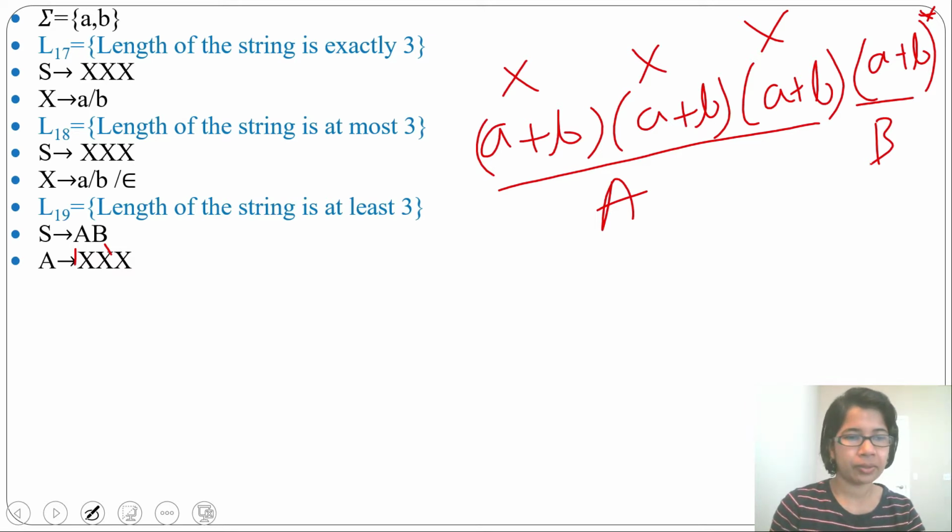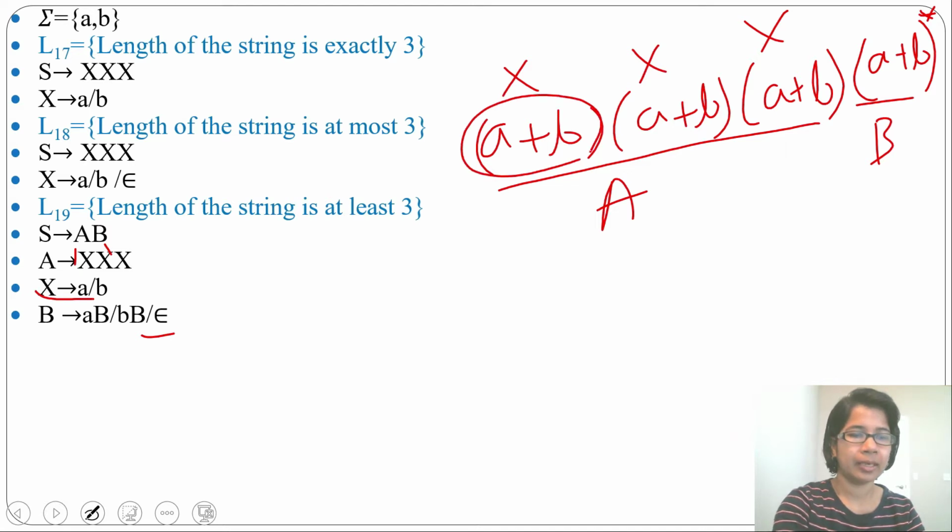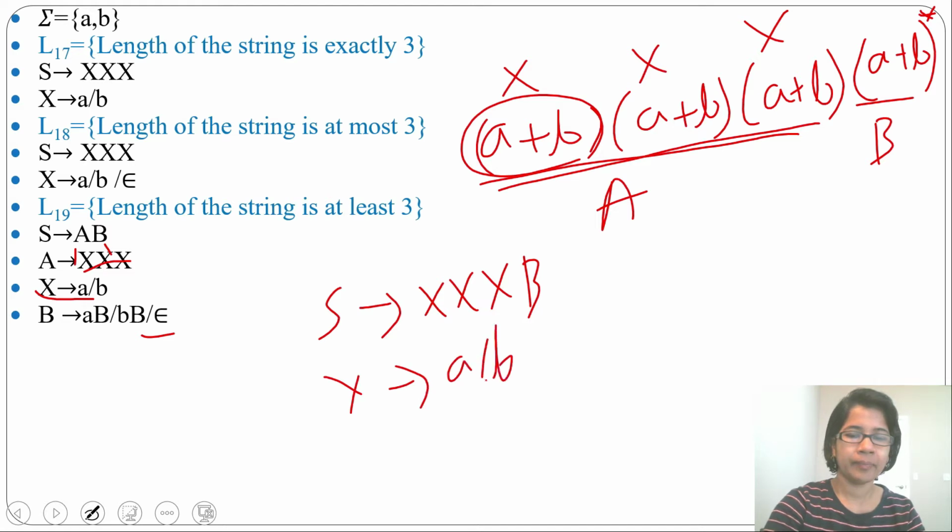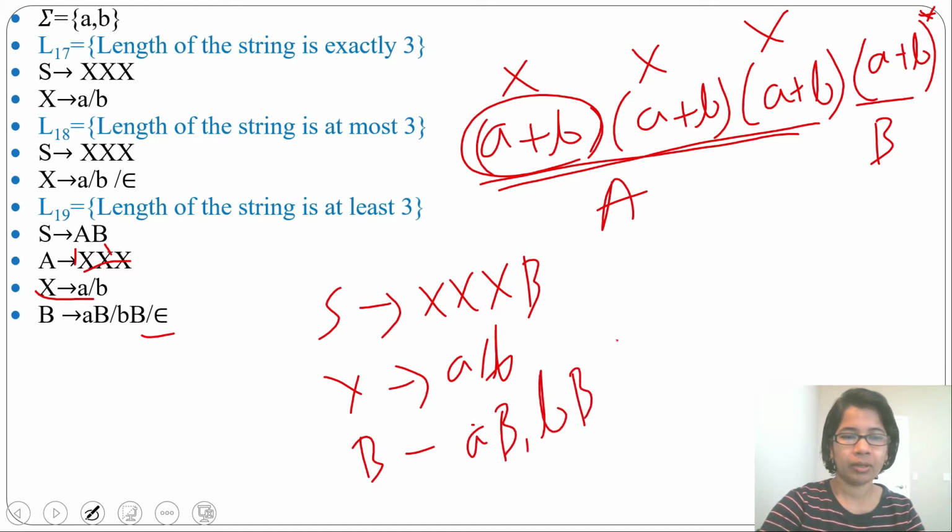Then from X what will we derive? We will derive a or b. And from B we will derive aB or bB or epsilon. This is for (a+b) whole Kleene closure. This is for a+b. From X we are just deriving a+b. This is for this, and 3X means length 3. Directly from S you can write XXXB. And from X you can derive a or b. And from B you can derive (a+b) whole Kleene closure, that is aB, bB or epsilon.